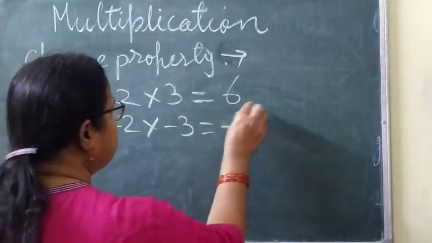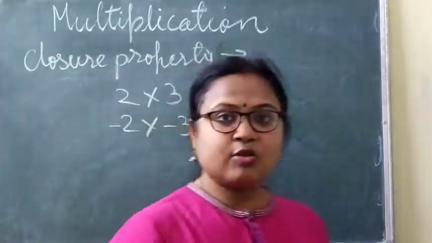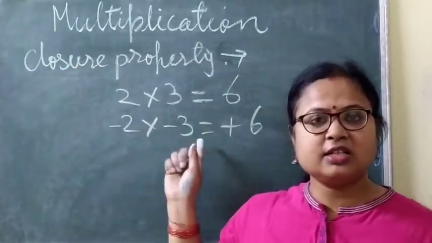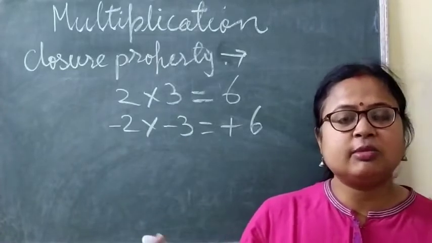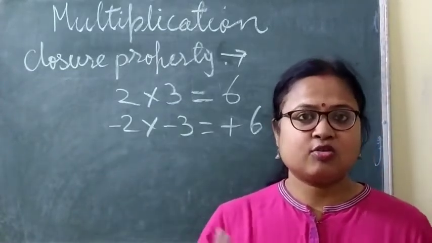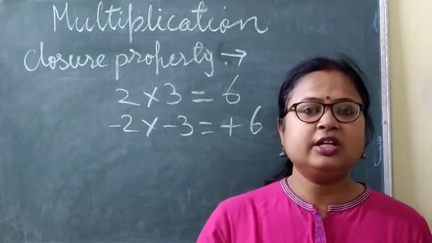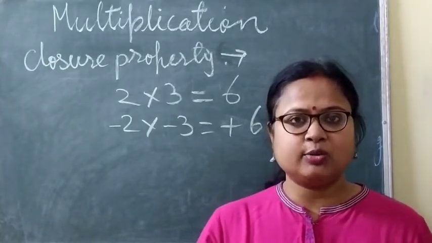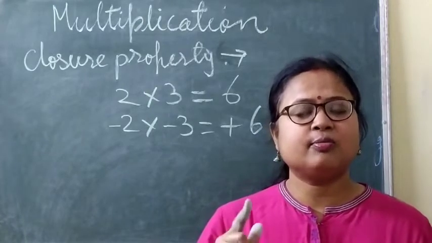Minus 3, plus 6. Okay? So here also minus 2, minus 3. When minus 2 and minus 3 are multiplied together, you get what? Yes, you get plus 6. So what I said just now: when two integers with the same sign multiply together,